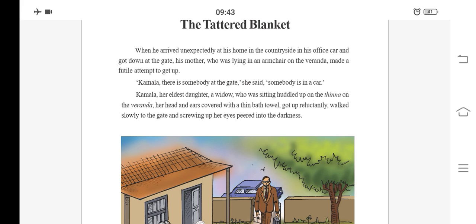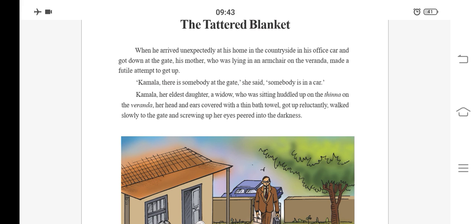His mother, who was lying in an armchair on the veranda, made a futile attempt to get up. Futile means unsuccessful. Means as she is old, she was unable to get up quickly. So she made an attempt to get up and see who has arrived near the gate.